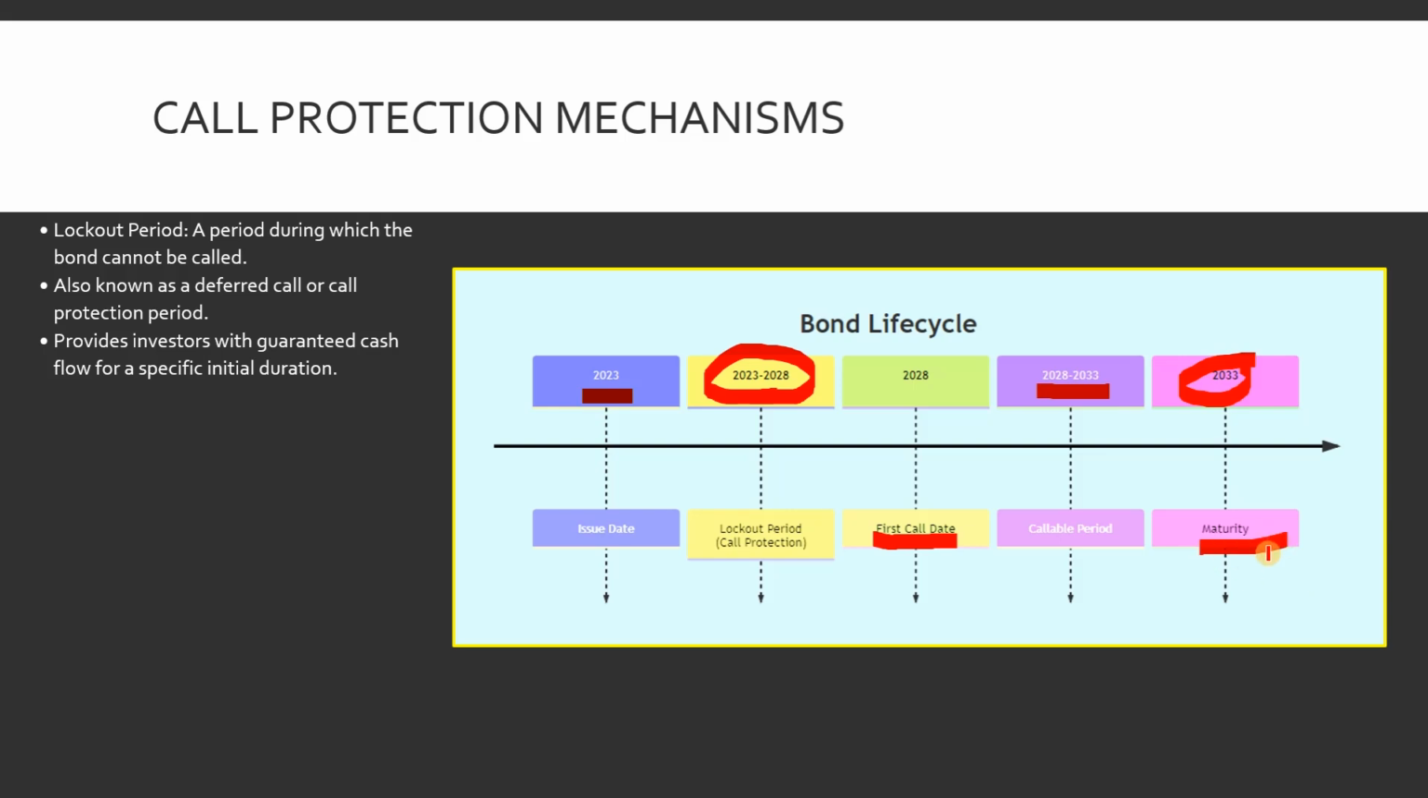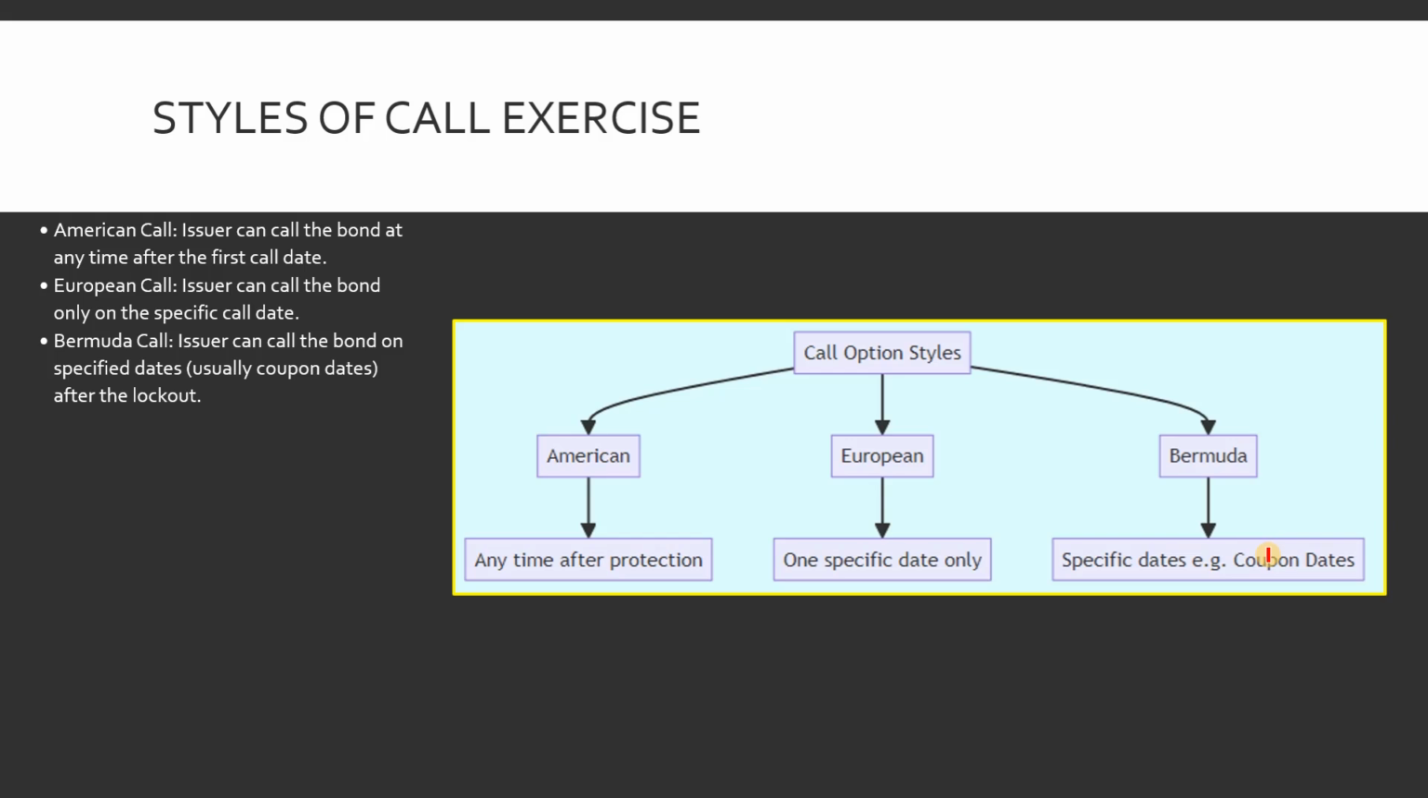Now let's look at the style of call exercise. The call option can be structured in different ways, known as an exercise style. An American call gives the issuer maximum flexibility. They can call the bond at any time starting on the first call date. A European call is very restrictive. The issuer has the right to call the bond only once, on the specific call date.